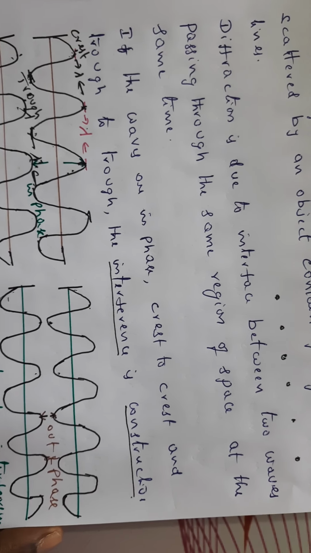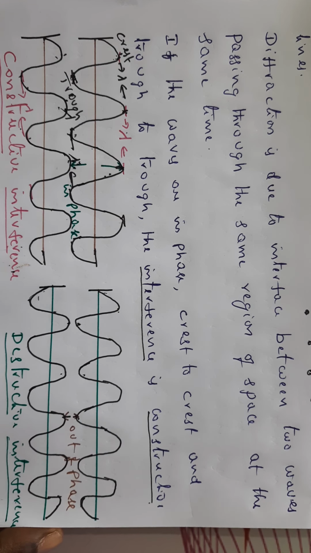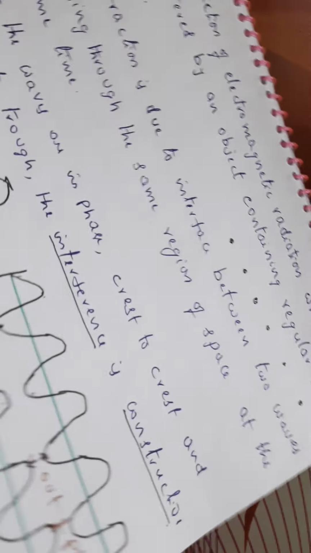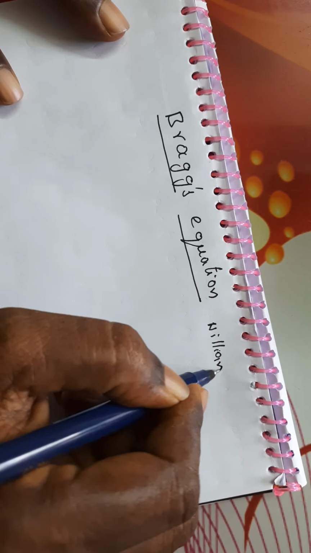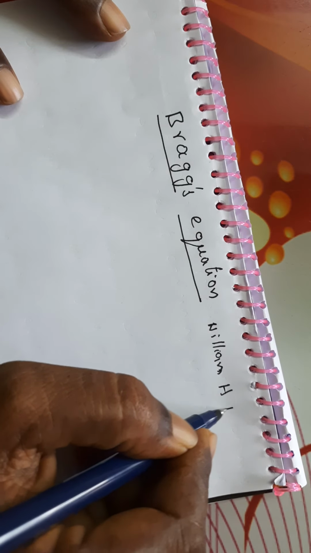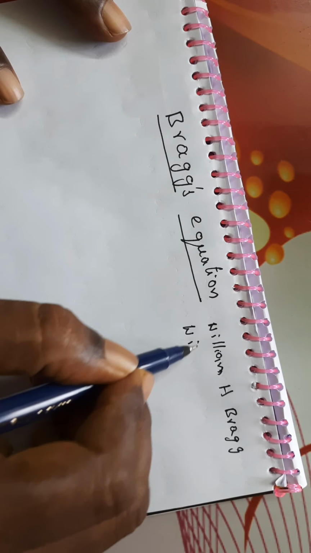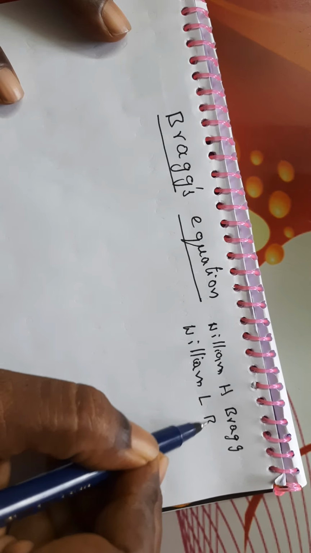Now, how can this diffraction of X-rays by atoms in a crystal be observed or studied? There are two scientists, William H. Bragg and his son William L. Bragg.